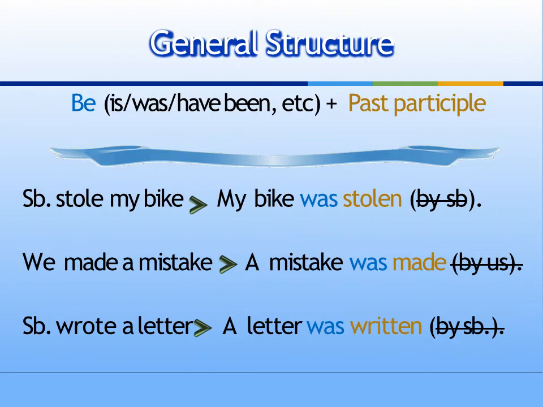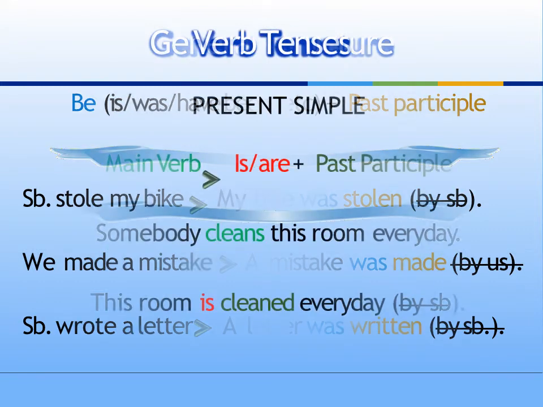General structure: be, is, was, have been, etc., plus past participle. Somebody stole my bike. My bike was stolen. We made a mistake. A mistake was made. Somebody wrote a letter. A letter was written.